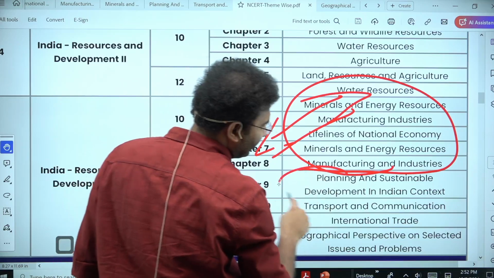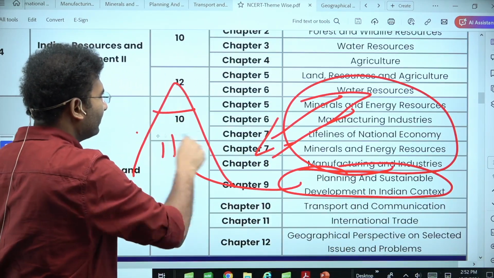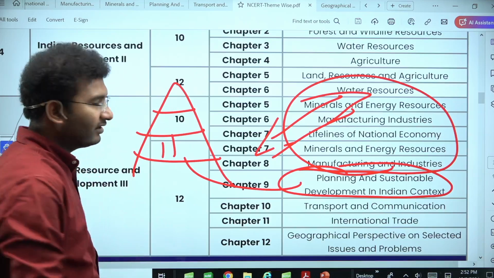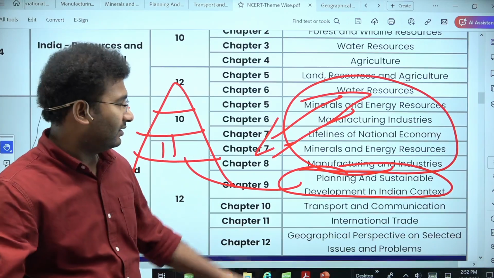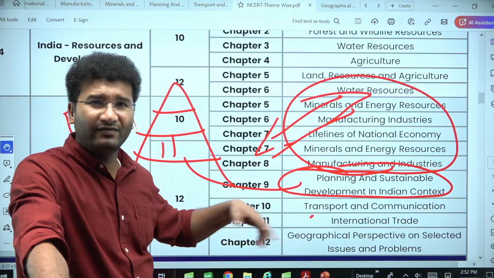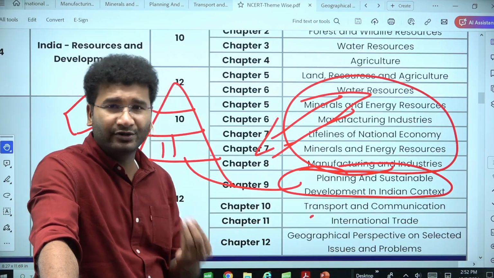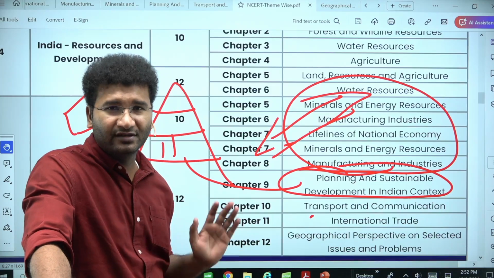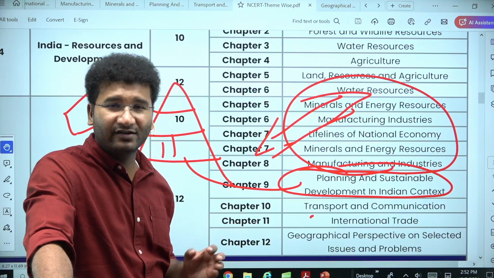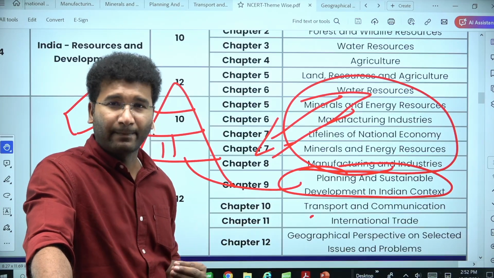When it comes to planning and sustainable development, how the hill areas are developed, how mountainous areas can be developed, and how a desert can be developed. Likewise, transport and communication, we have already looked into these chapters, but one small component I want to discuss is inland water transportation, that is, the national waterways within the country, which I want you to know in a little more detail.